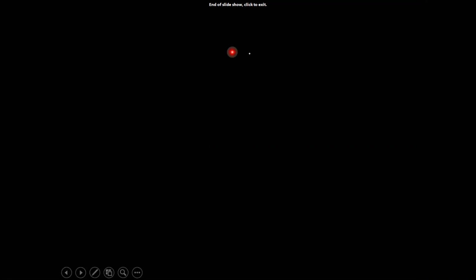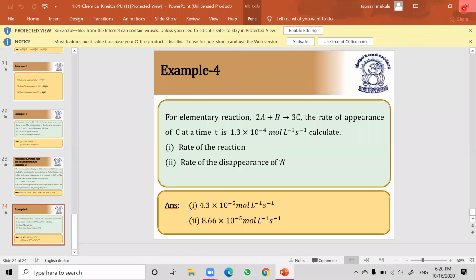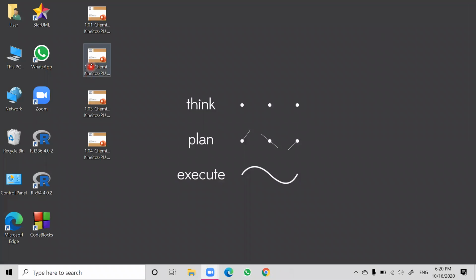We have completed how to find the rate of reaction and how to find the average and instantaneous rate of reaction. Let us see what comes next in the same session, in the next class.